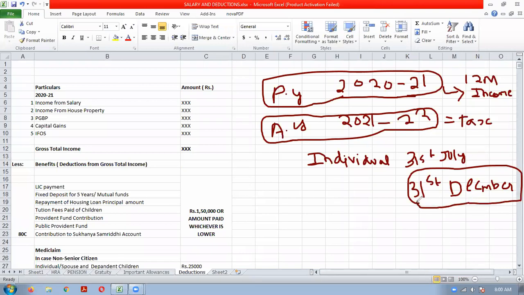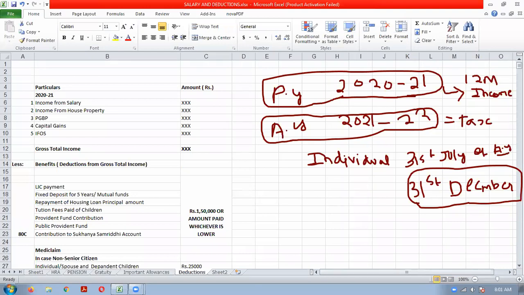So you can pay your tax till 31st December. This is only an exceptional case. The normal provision says that individuals should pay tax by 31st July of the assessment year. Income earned in the previous year, you should pay tax by 31st July of the assessment year, and by that time you should also file your return after paying tax.